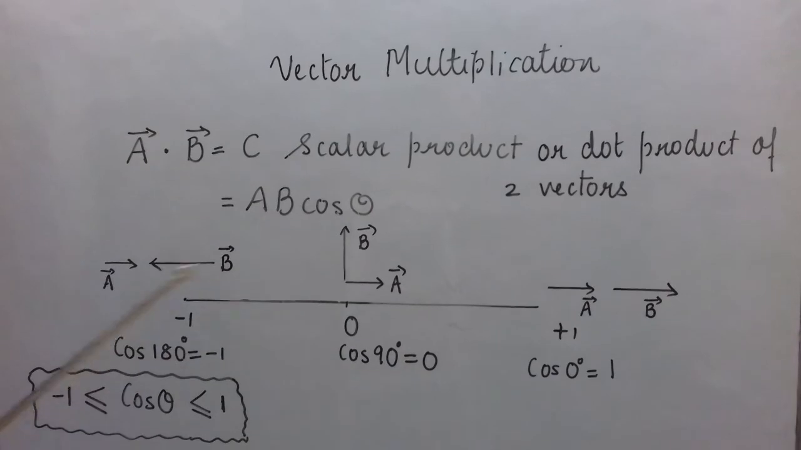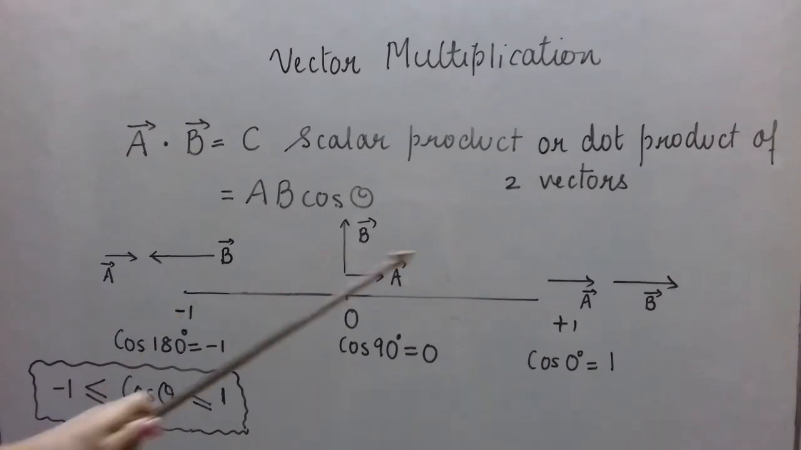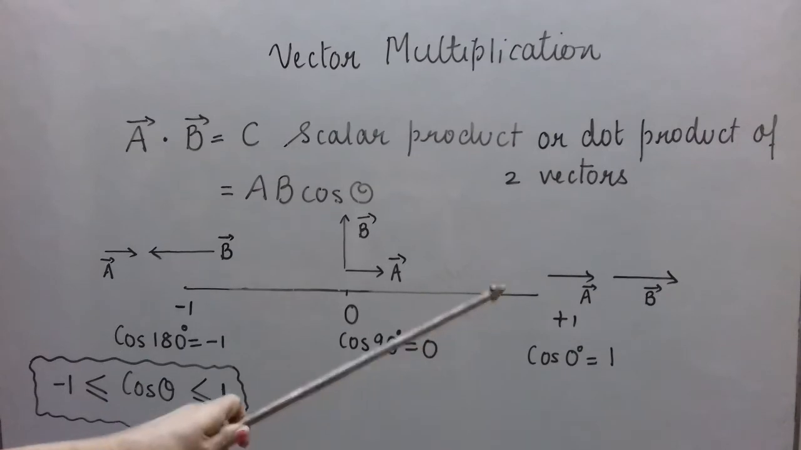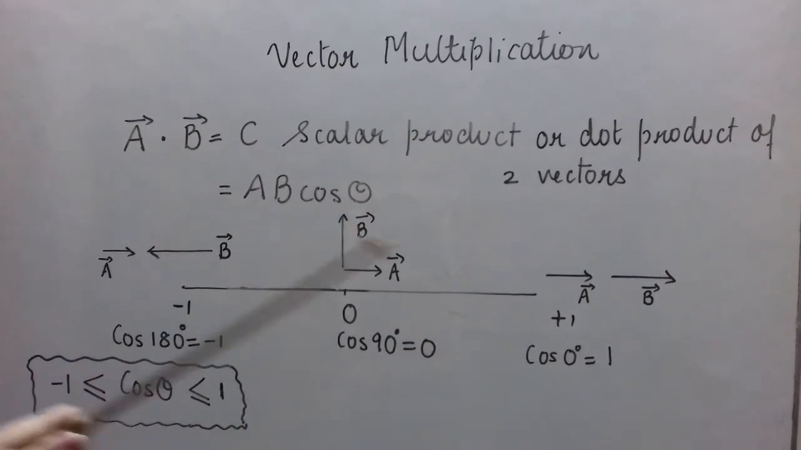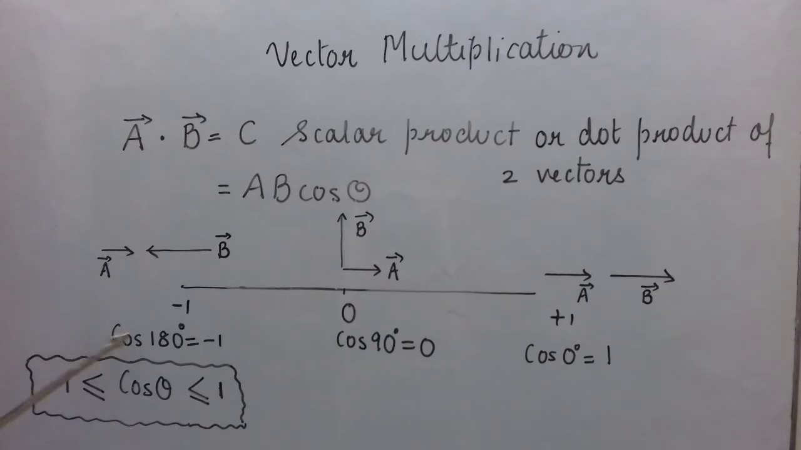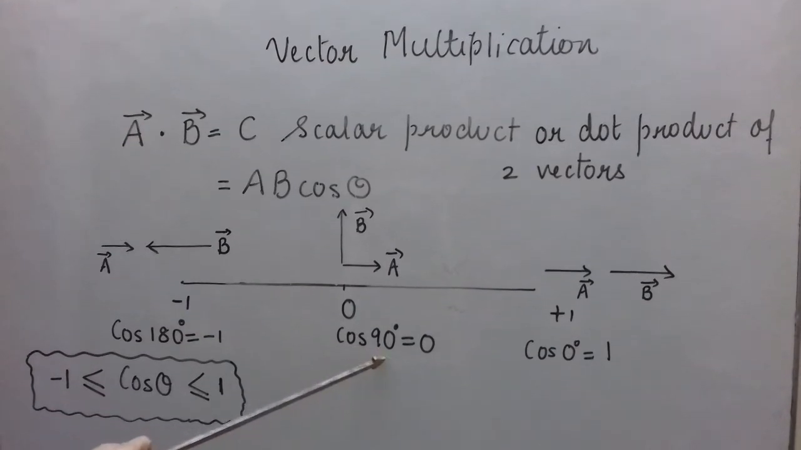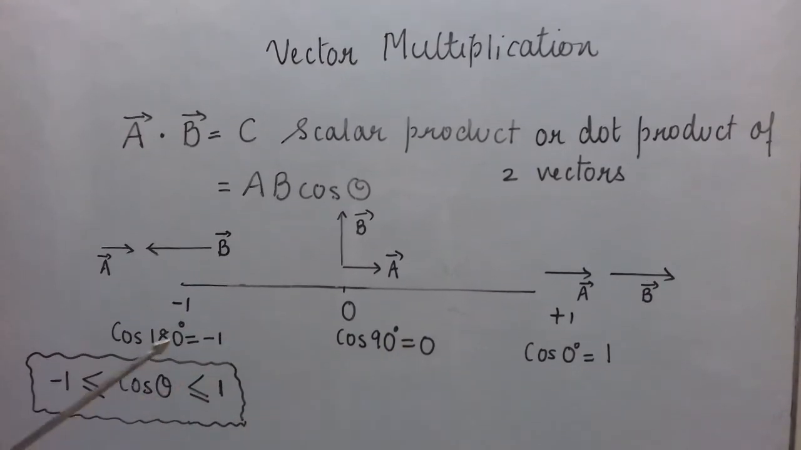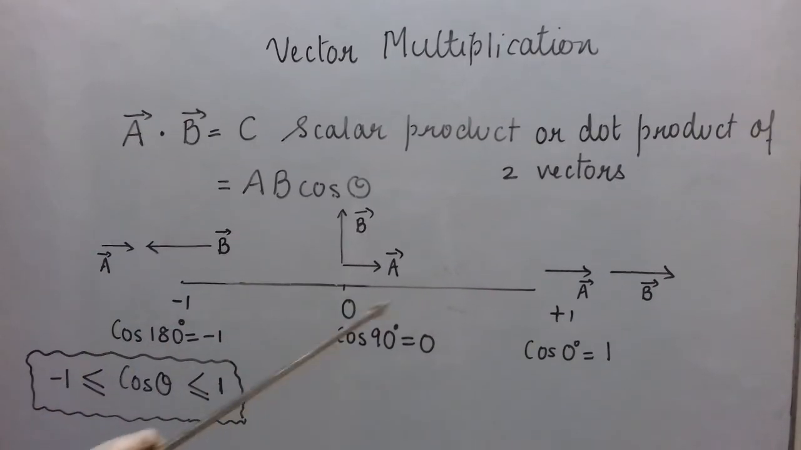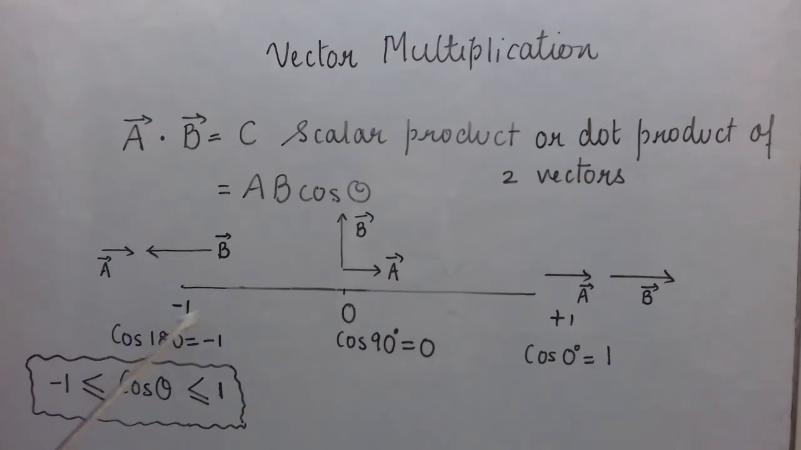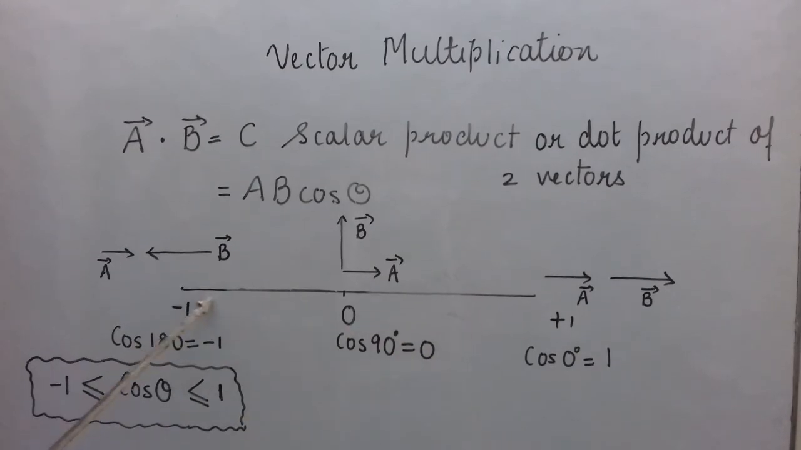So what are the extreme values? Plus 1, minus 1. Plus 1 when the two vectors are parallel in the same direction, cos 0 degree is 1. When two vectors are in the opposite direction, cos 180 is minus 1. When they are perpendicular, cos 90 degree will be 0. So learn by heart these three values of cos 180 degree, cos 90 degree and cos 0 degree. And remember, cos of any angle can be either one of these three values or between them. So the range is this only, minus 0 point something or plus 0 point something.